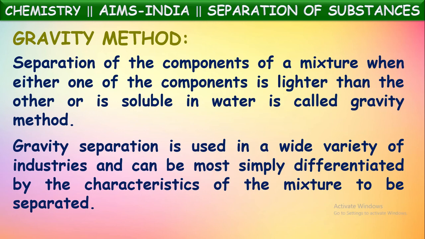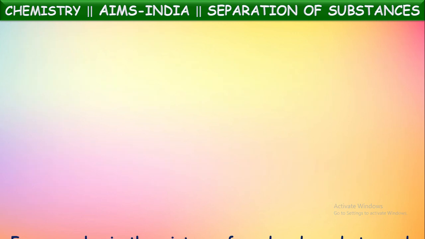Gravity separation is used in a wide variety of industries and can be most simply differentiated by the characteristics of the mixture to be separated. Yes, if the components of the mixture can be separated by their characters easily, like one is lighter and the other is heavier, or one is soluble in water and the other is insoluble in water. If the characters are different like this, then we can separate the mixture by using this gravity method easily.